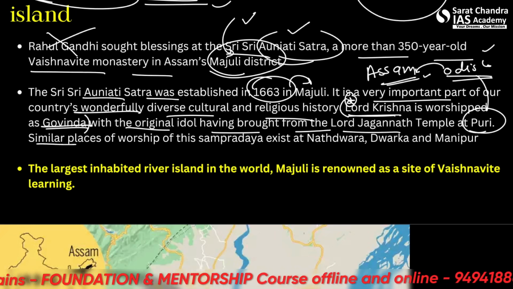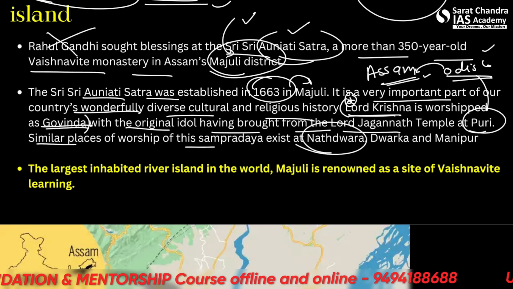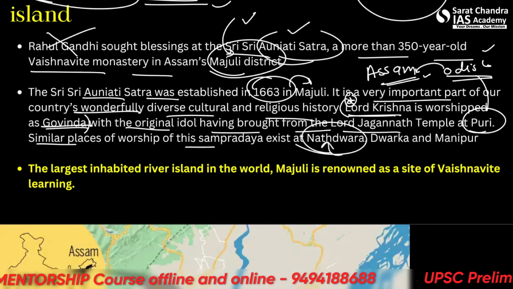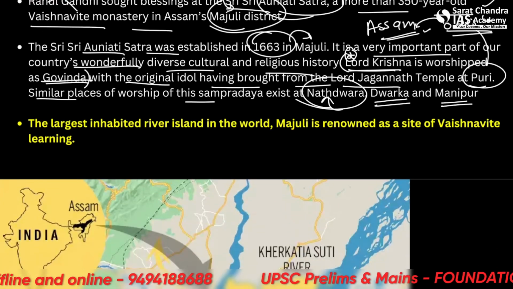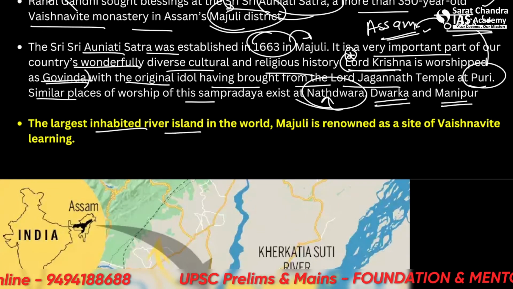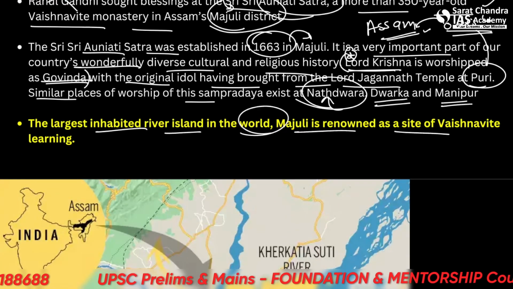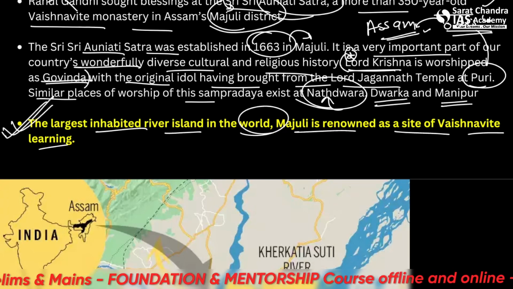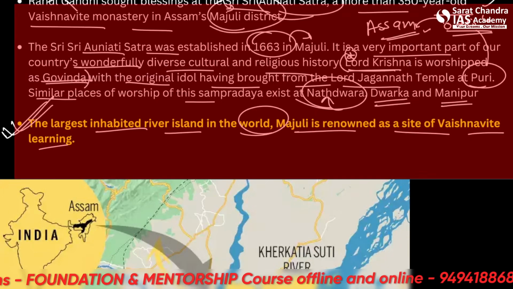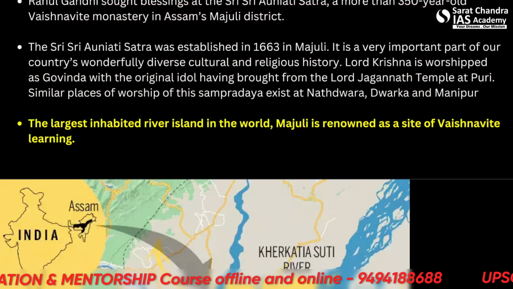Alright, similar places of worship of this Sampradaya exist in Nathdwara. Nathdwara is a very famous place, Dwarka and Manipur. Dwarka is in Gujarat. The largest inhabited river island of the world, Majuli is renowned as the site of Vaishnavite learning. So please remember this fact about Majuli island. It is the largest inhabited river island in the world.